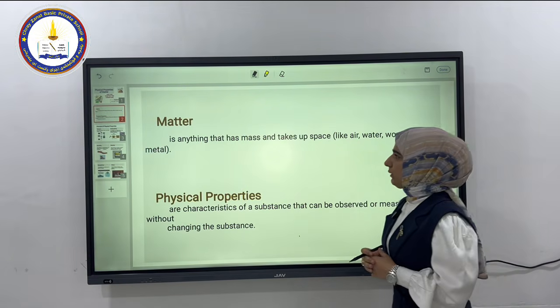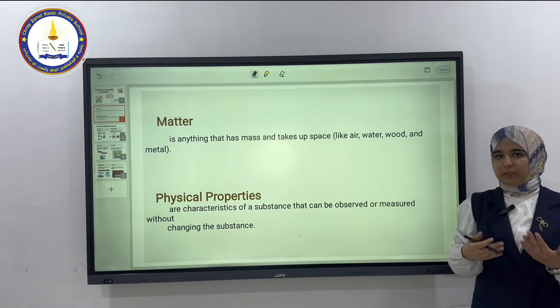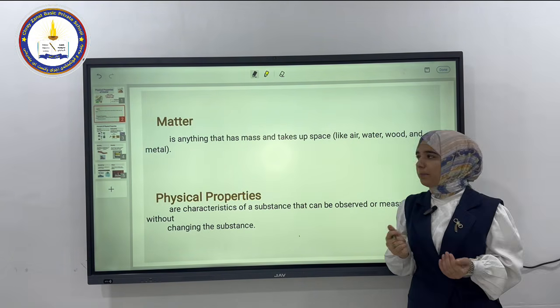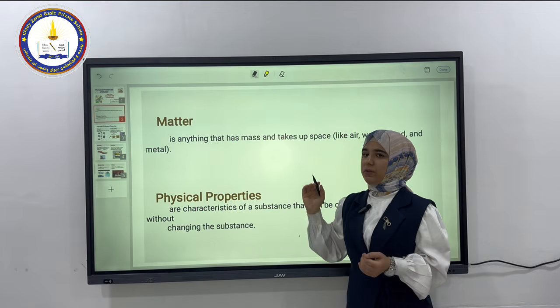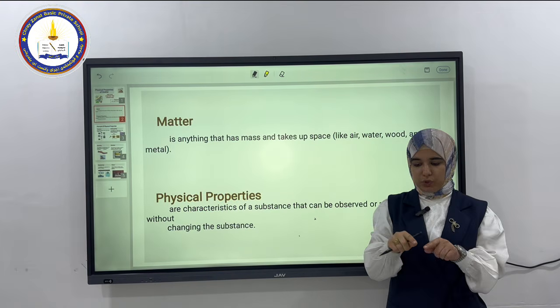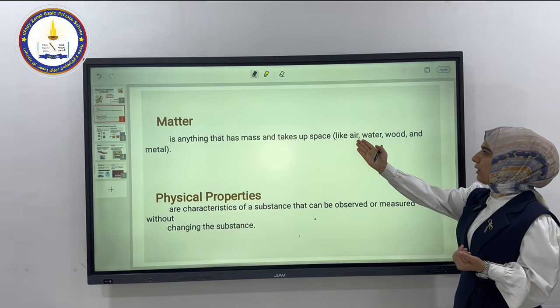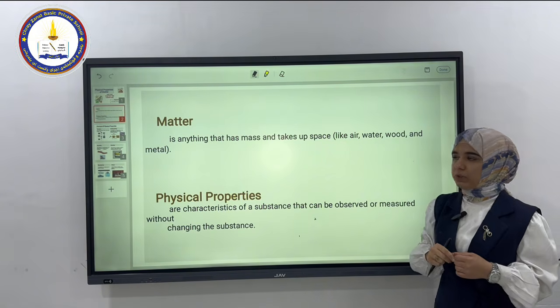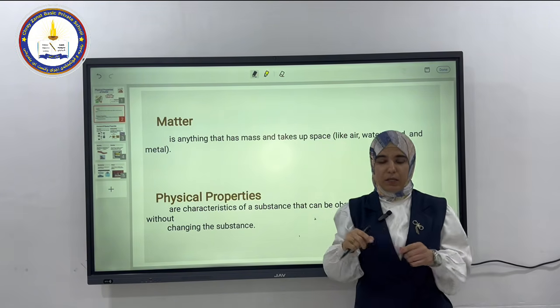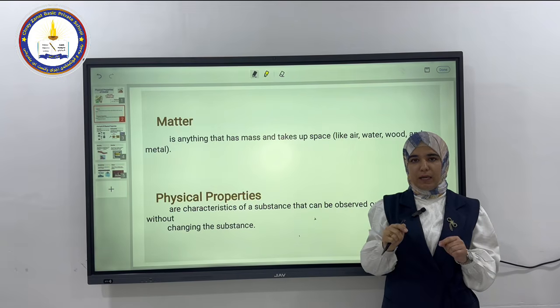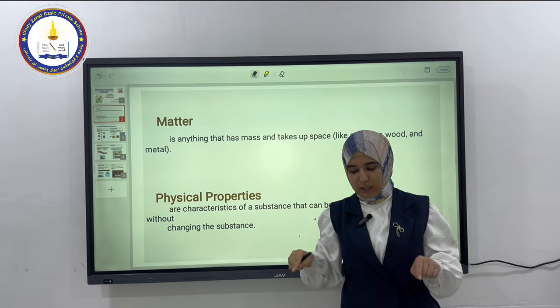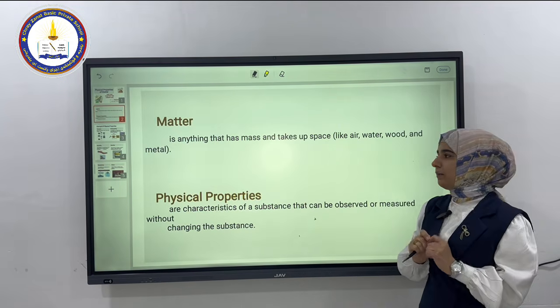The first one, let's talk about matter. What is matter and what do we mean by matter? Matter is anything that has a mass and also takes up space. Like what? The examples: air, water, wood, and also metal. All the things around us that have a mass and also take up space are called matter.